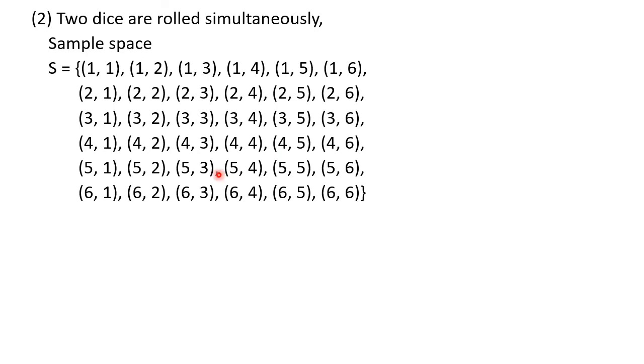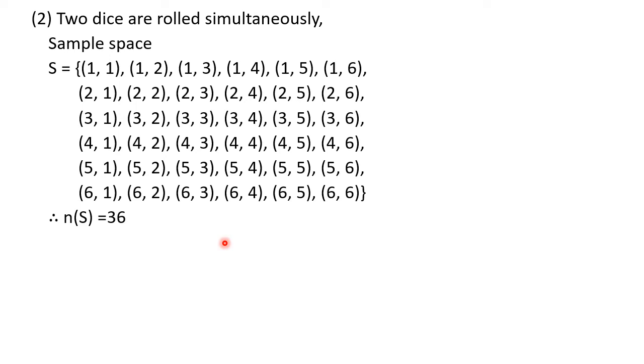You will find that in the textbook also it is given in the same manner. Also, write the brace bracket once at the beginning, in the first line, and once at the end, in the sixth line. Don't write it everywhere, otherwise it will indicate that you are writing different sets. It is only one set with 36 sample points. So here we can write n of S is 36.